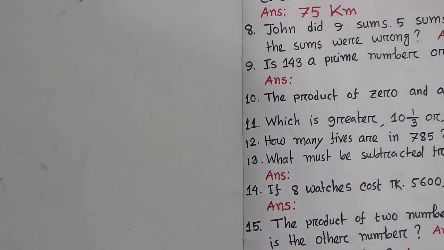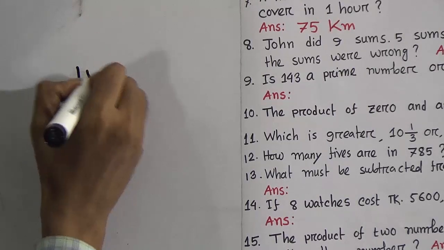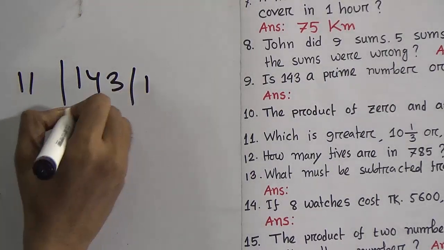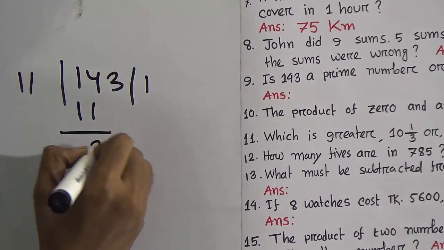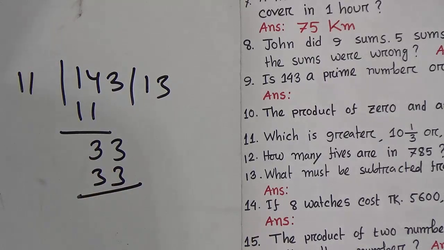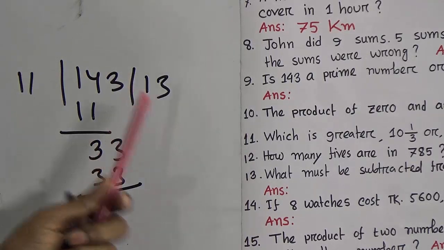Look, 143, this is divisible by 11. 11 ones are 11. Okay. So 143 is divisible by 11. Similarly 143 is also divisible by 13.